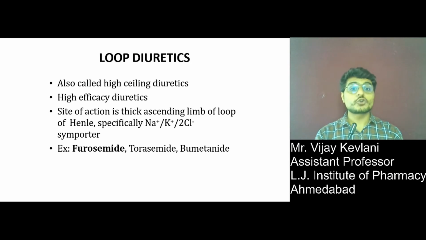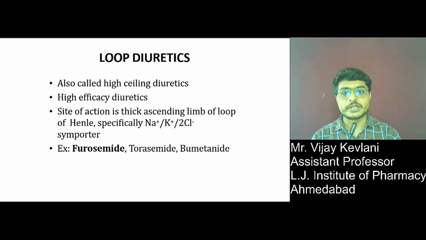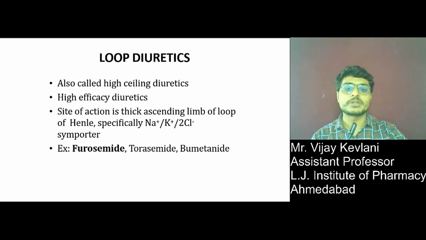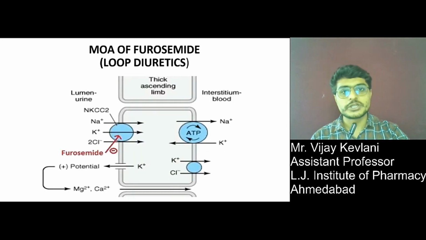These are also called high saline diuretics and they have high efficacy, right? The site of action is the thick ascending limb of the loop of Henle, and specifically it acts on the sodium potassium 2 chloride co-transport system. Now it prevents reabsorption of sodium. 35% of sodium is reabsorbed from the loop of Henle, and that is prevented by loop diuretics, and that is why it is a high saline diuretic. Examples are furosemide, torsemide and bumetanide.